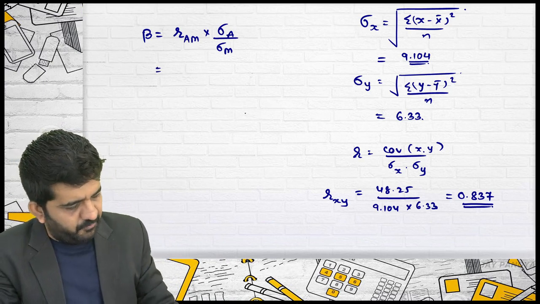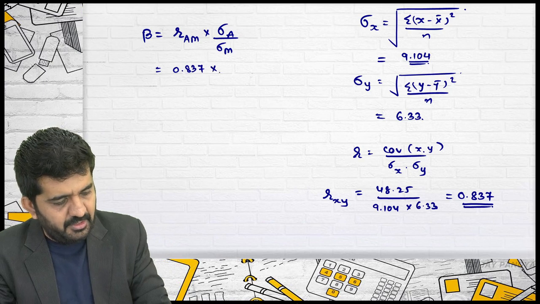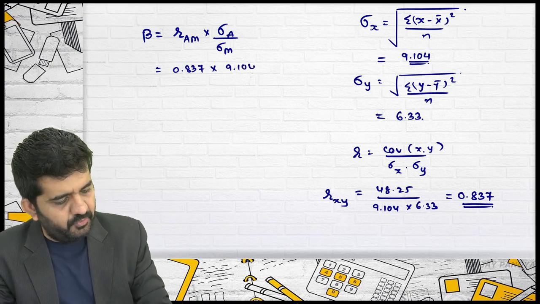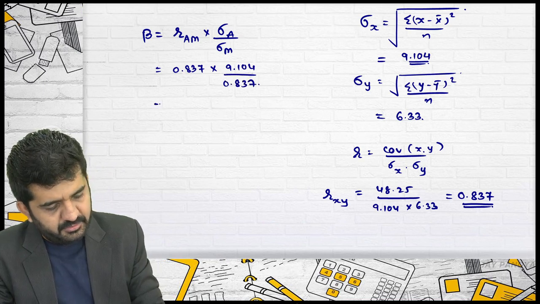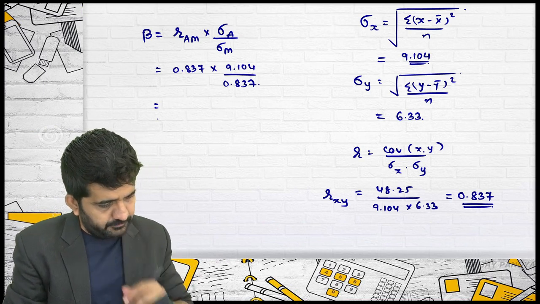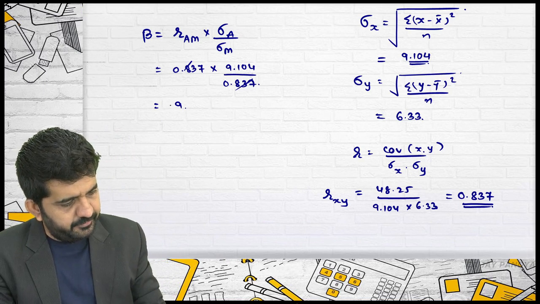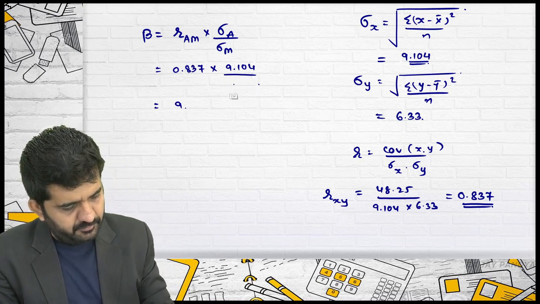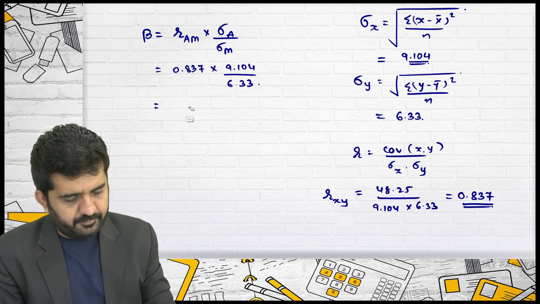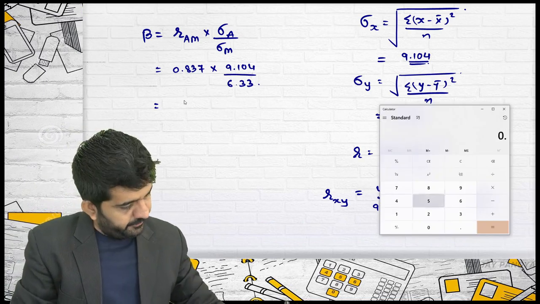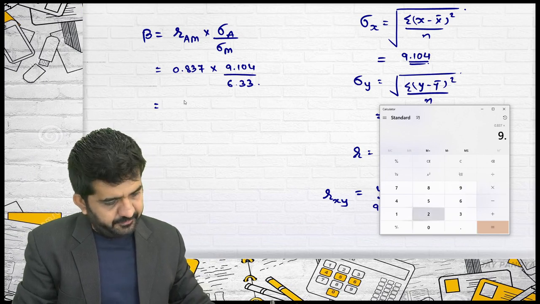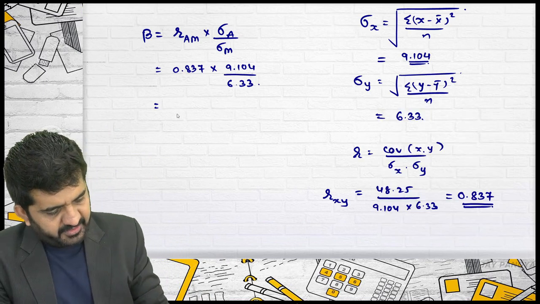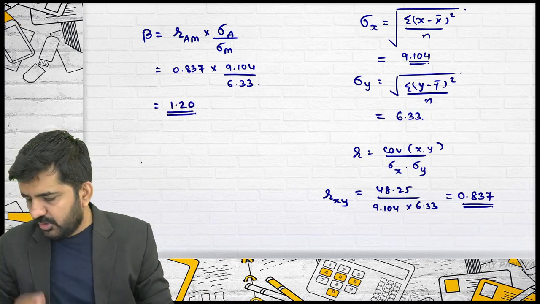We could have used alternate formula, but we have found out everything, so let us not use that. 0.837 multiplied by standard deviation of A, which is 9.104, divided by standard deviation of market, which is 6.33. 0.837 multiplied by 9.104 divided by 6.33 is 1.2037, or 1.20, which is nothing but beta.